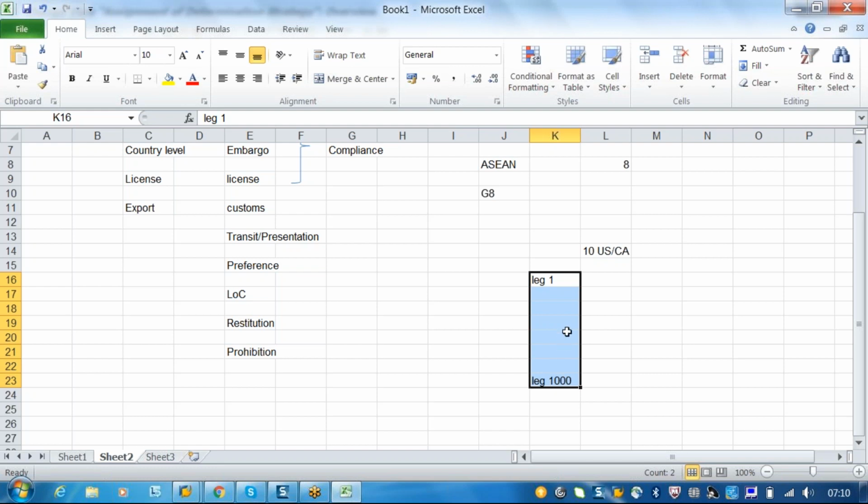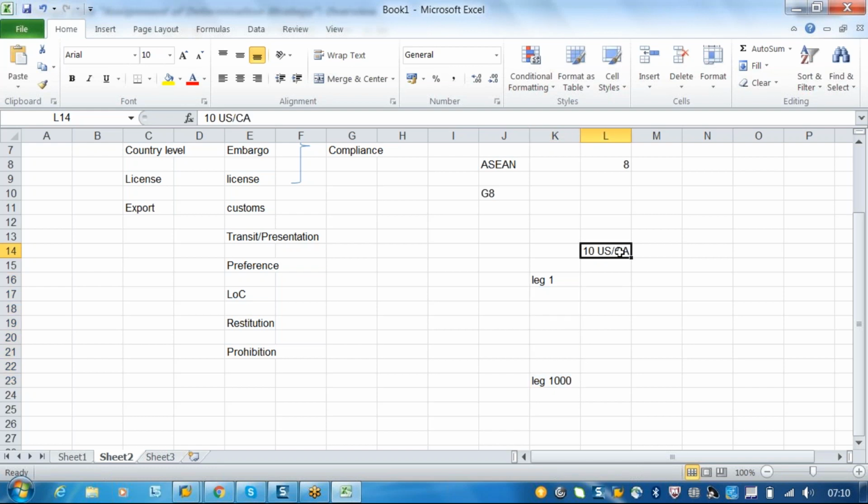But in GTS we have 1,000 legal regulations which are created for specific purposes. It's not relevant for us to determine all the legal regulations, right? Some legal regulations are not specifically meant for use. So our purpose is to determine the legal regulation which we have to use for US to Canada specifically. Then the system will try to determine 10.